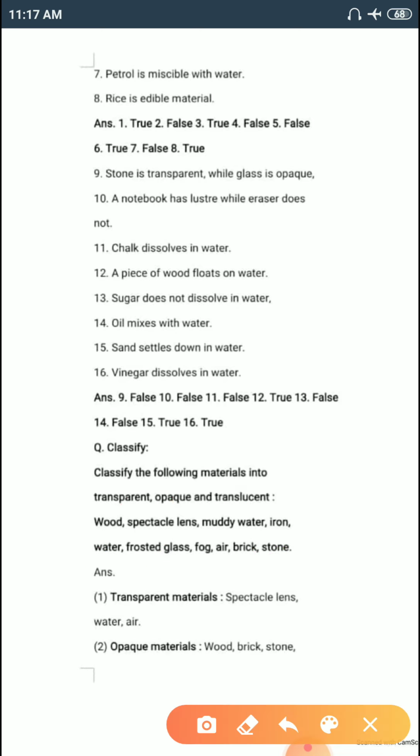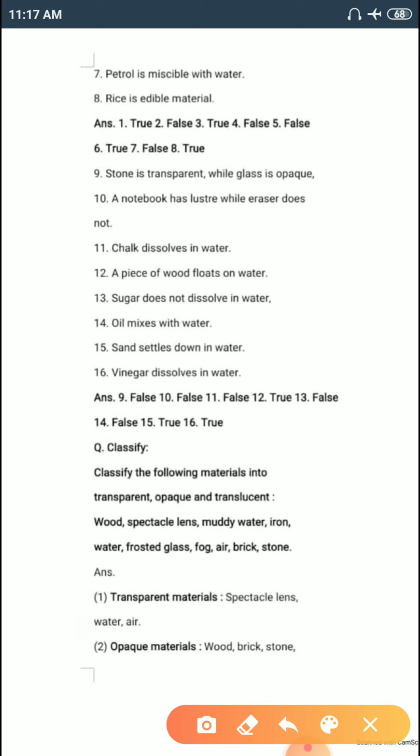So let's see. First we'll talk about transparent material. That means we can easily see the other side of the scenario. So in transparent material, spectacle lens, water and air are included.